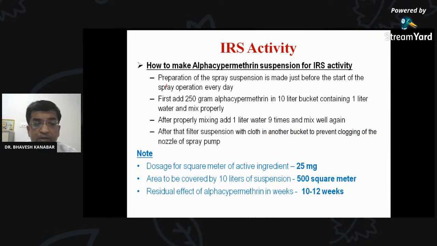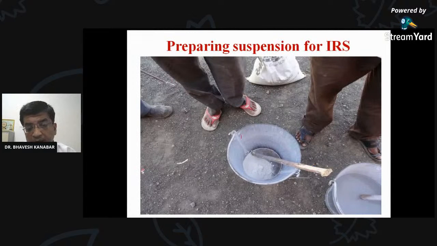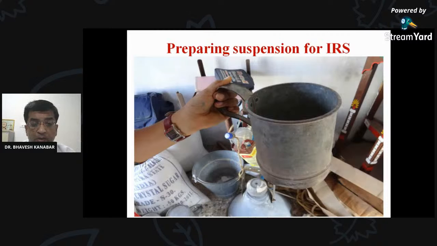So how to make alpha cypermethrin solution? I will show you with the help of this photograph. Into this bucket, we first add 250 gram of the alpha cypermethrin powder. This is 250 gram of the powder. Then first we add 1 liter of water and make a suspension. After that, add a further 9 liters of water slowly, 1 liter at a time. We add it 9 times, and it will make the suspension. That is the measuring jug for preparation of the IRS.